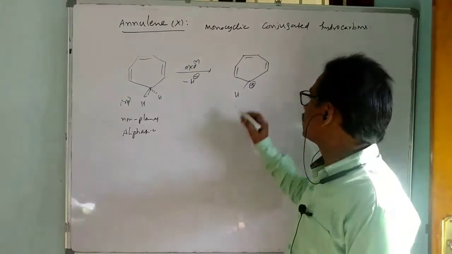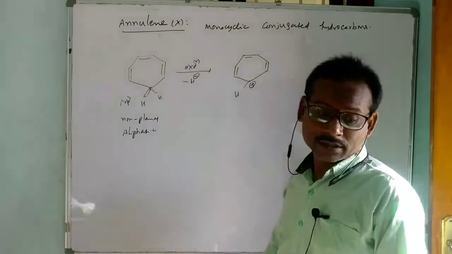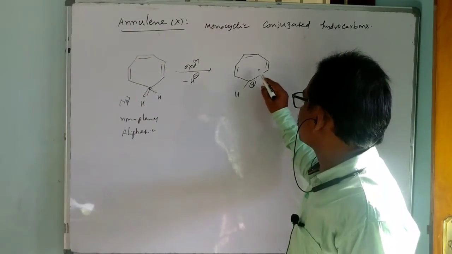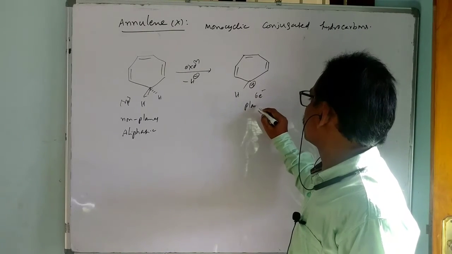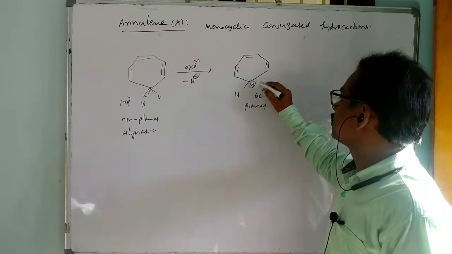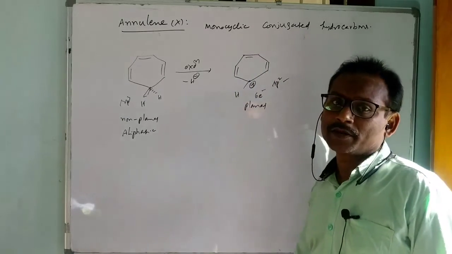this. So it is having a 6 electron conjugation. It is a vacant p orbital. So it is a 6 electron conjugation. Okay, this is planar with 6 electron conjugation. It is planar. And this carbon is all which hybridization? sp2 hybridization. So each and every carbon here is sp2 hybridized.